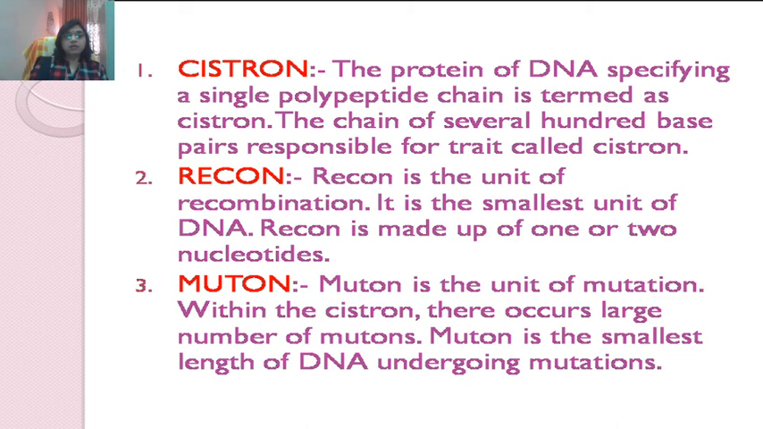The second thing about the modern concept is that the gene acts as a unit of muton, or unit of mutation. It is a segment of DNA that can easily undergo mutation. It is the smallest unit of DNA genetic material. It consists of one to a few base pairs. Genes as a unit of recombination, or recon. It is a segment of DNA that participates in recombination through crossing over during meiosis. A recon consists of not more than two pairs of nucleotides.